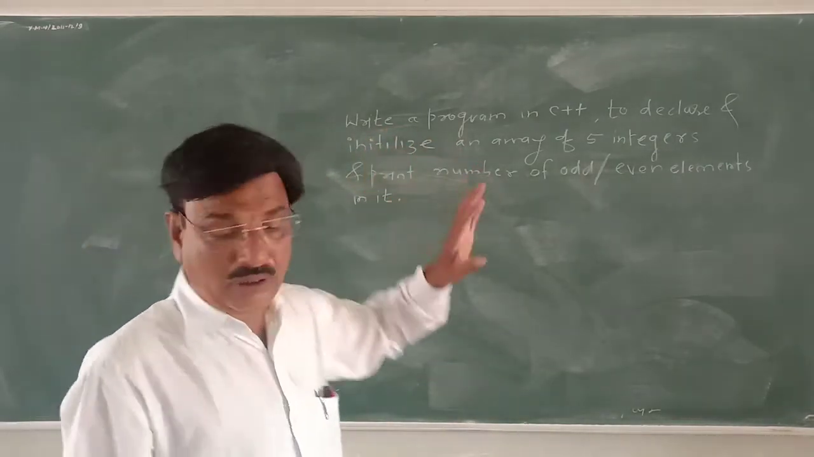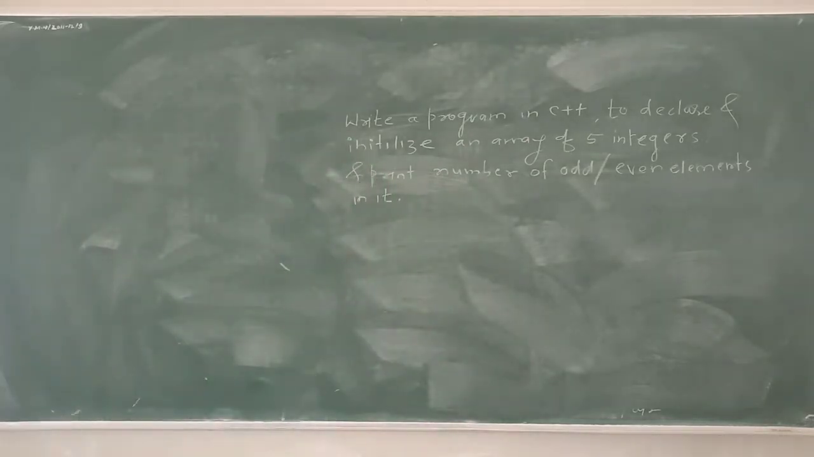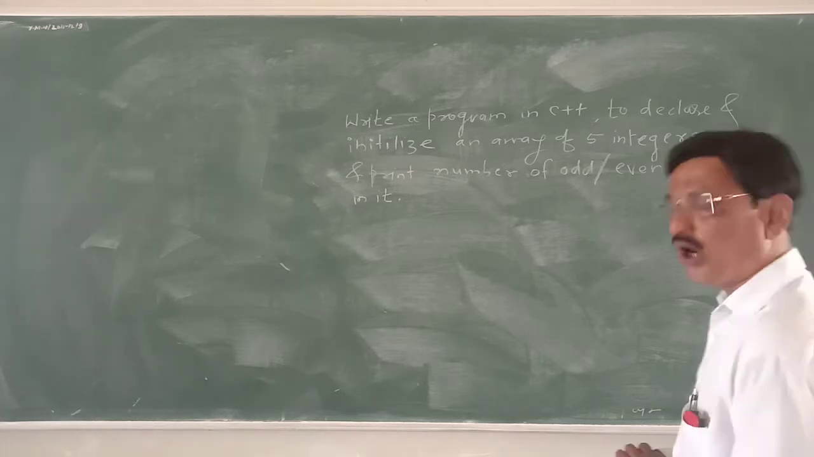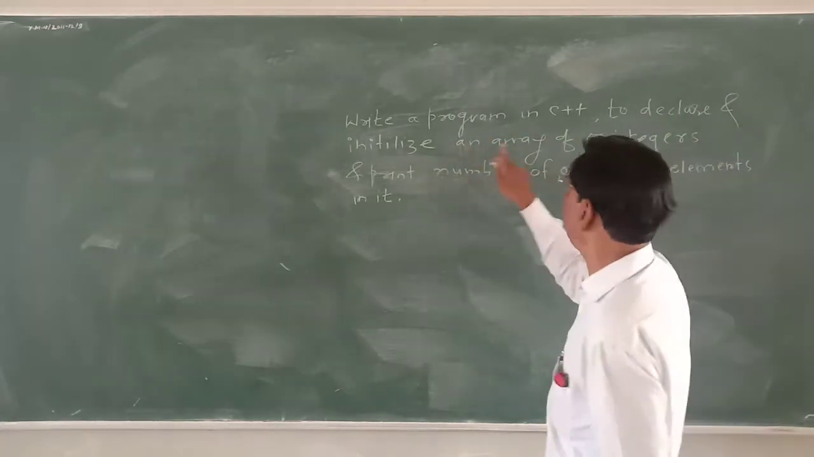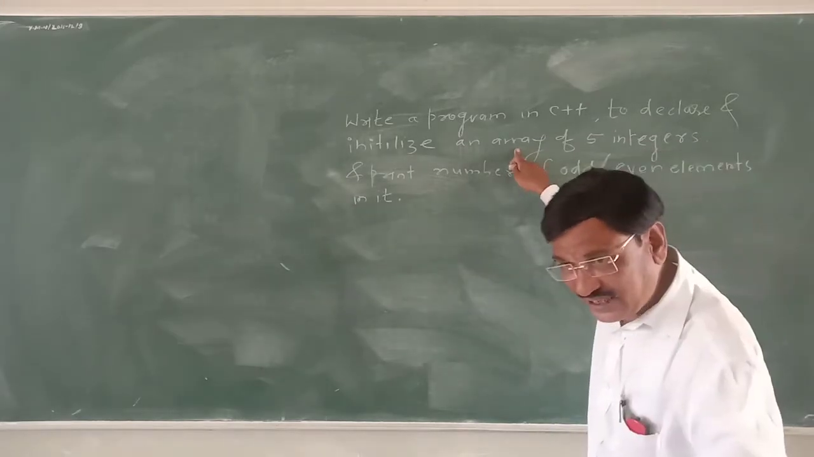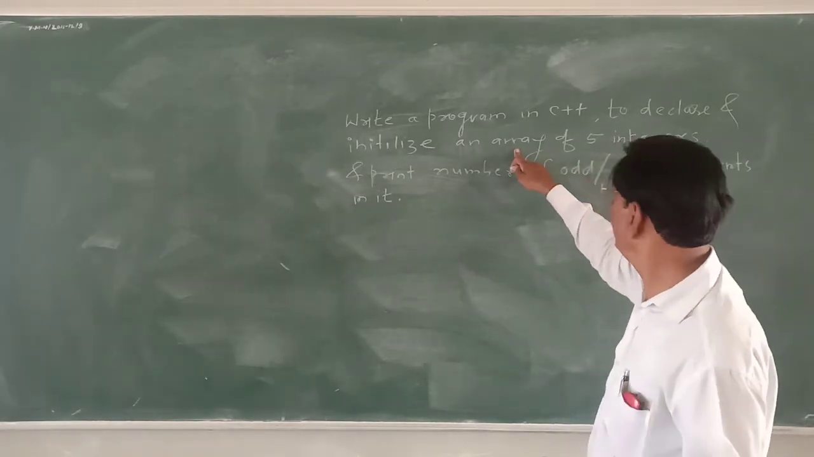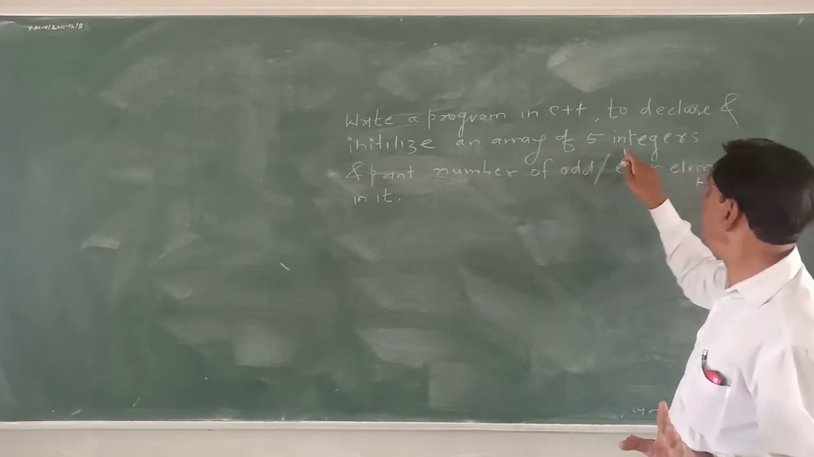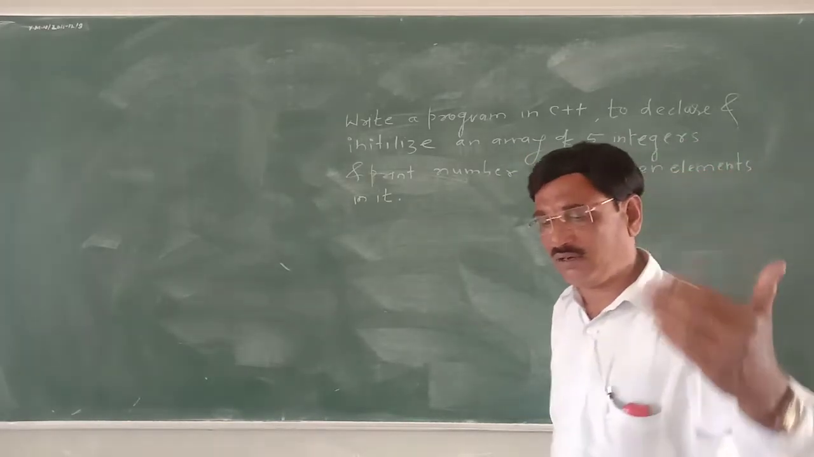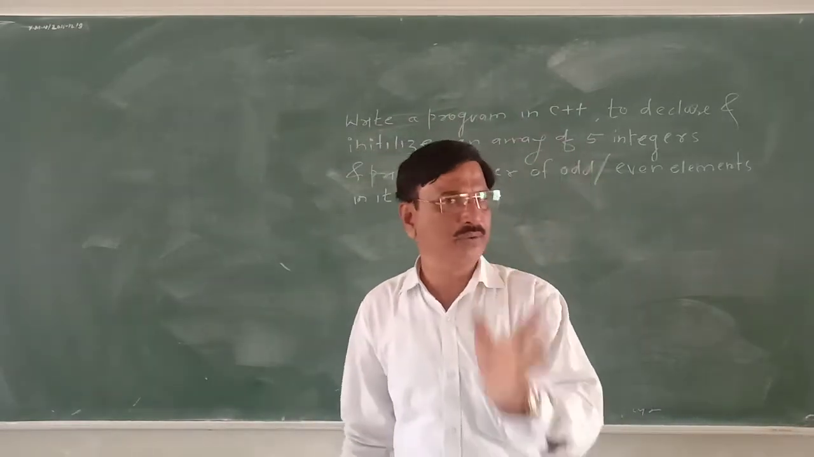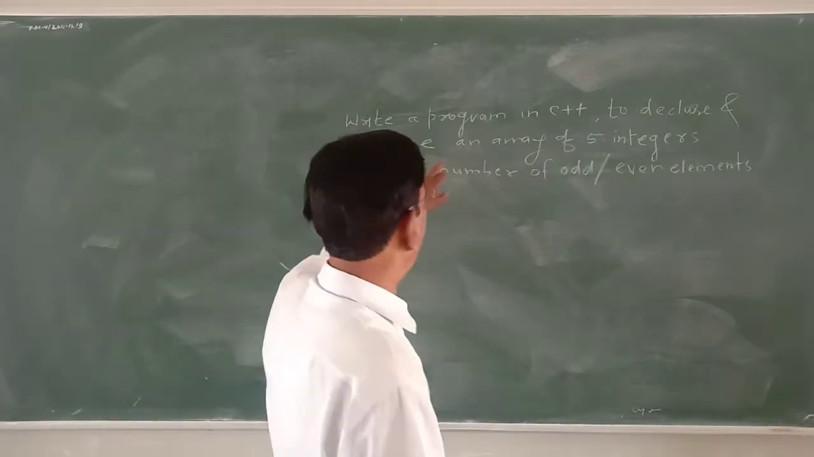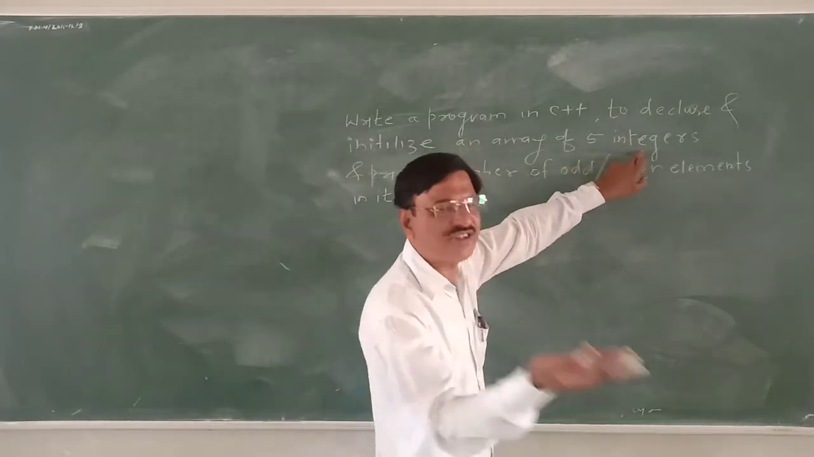Carefully read the statement, what the task is, what we have to do. Write a program in C++ for what? To declare and initialize an array. Array is a collection of variables of the same data type. Length of array 5, integers. Three things are clear: we have to declare an array, length will be 5, data type will be integer, an array of 5 integers.